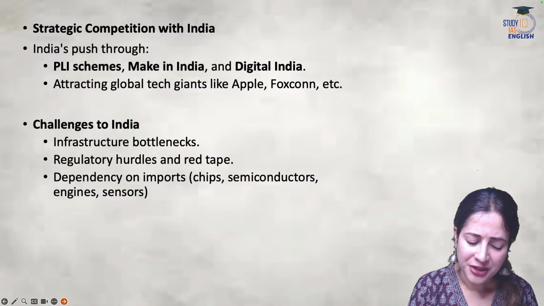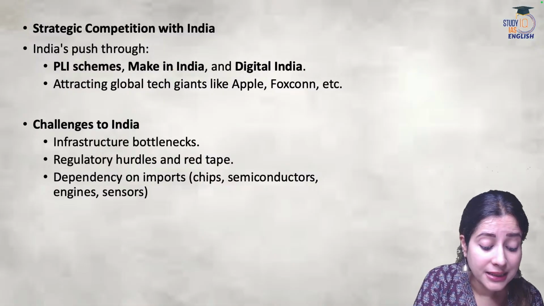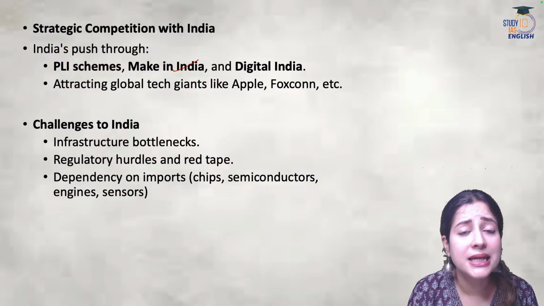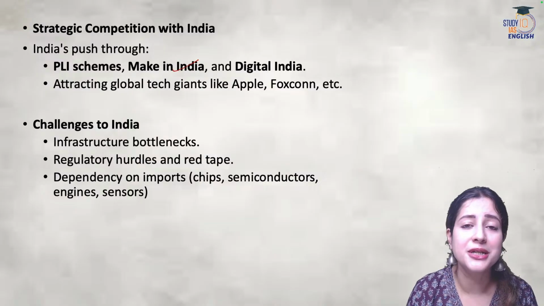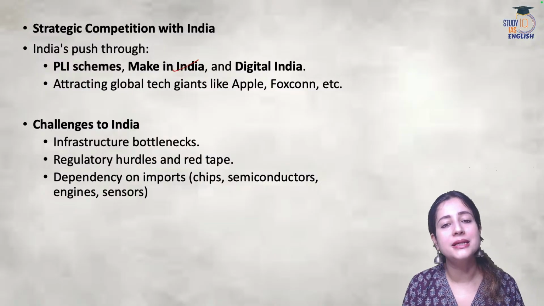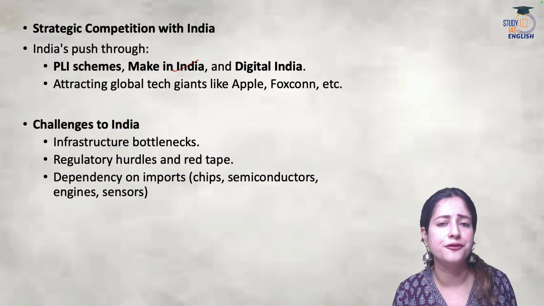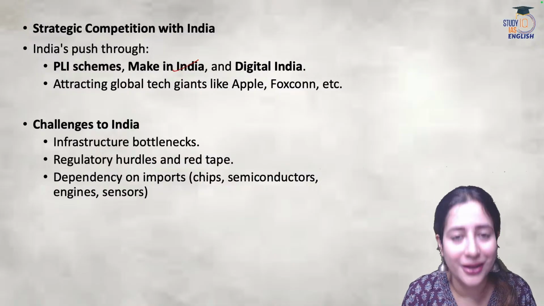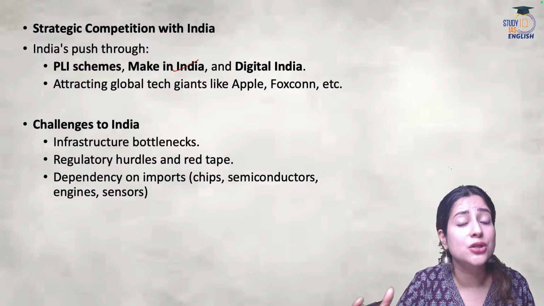For example, we have certain important schemes like the Make in India scheme, the Atmanirbhar Bharat scheme, the Skill India scheme, and the Startup India scheme. The purpose of all this is to encourage domestic manufacturers, domestic business houses to produce more and more without being dependent on other countries.